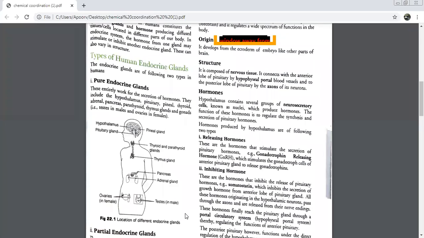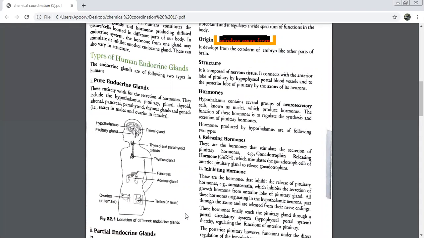Why will you call it a releasing hormone? Because they help in releasing hormones in the pituitary. So we call them releasing hormones. Give me an example of a releasing hormone secreted by the hypothalamus. Gonadotropin releasing hormone. Okay, this will go to which part of the pituitary? Anterior part. If it goes to the anterior, will it go directly through the axon or through the portal system? Hypophyseal portal.